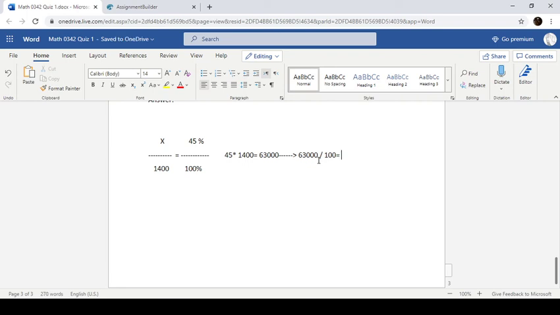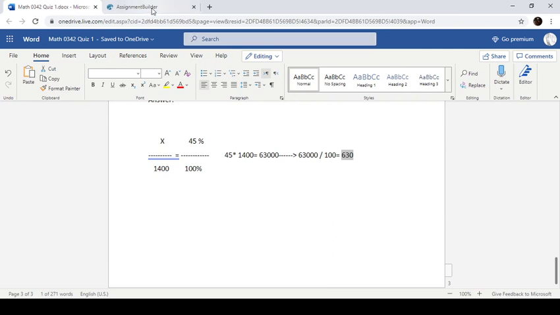And that is going to give us 630. And so there's our answer. There's our X. This is how many mushroom pizzas we sell in a given month. So 630 of them, which, that's a lot of pizza.